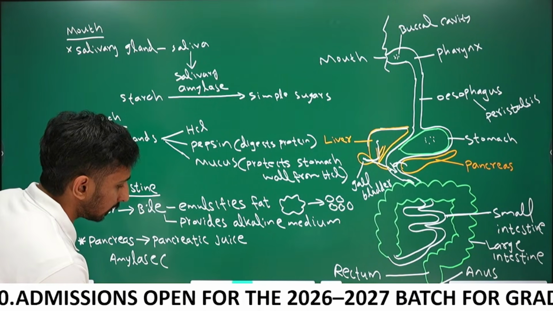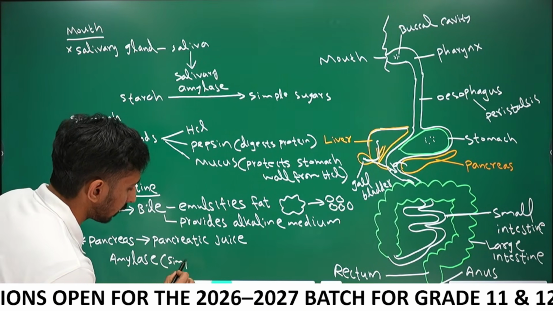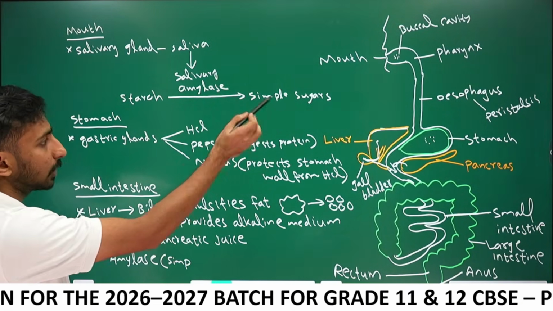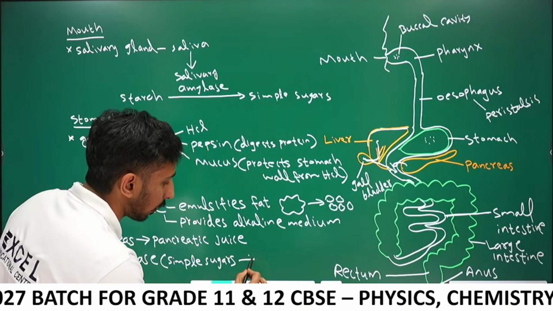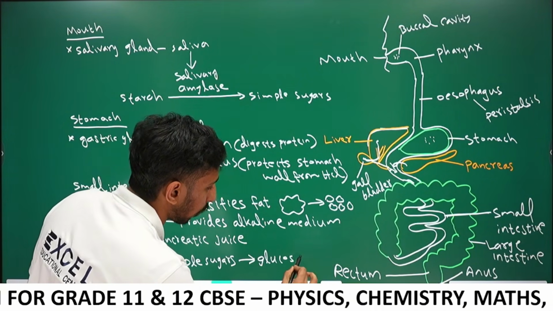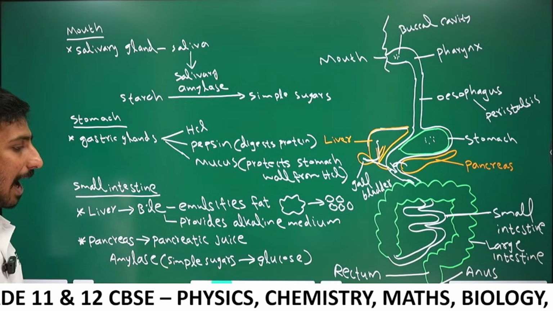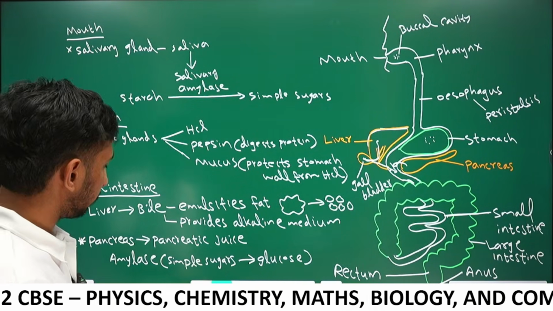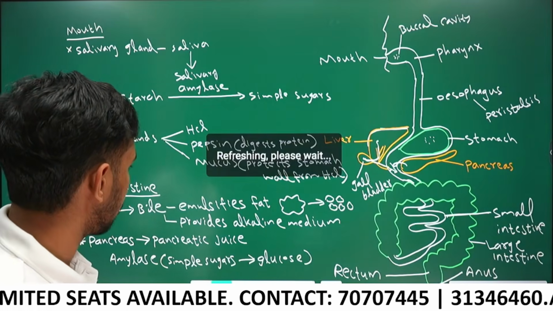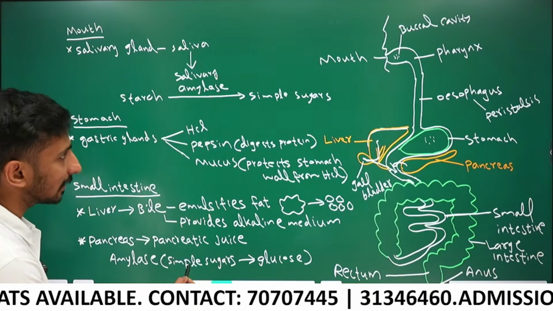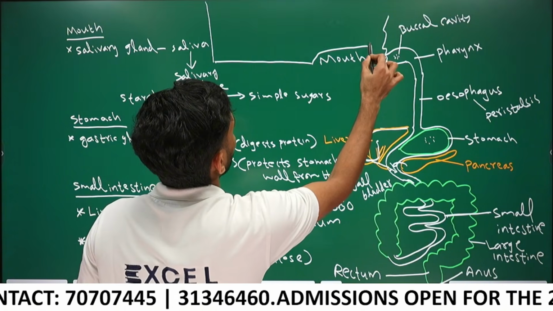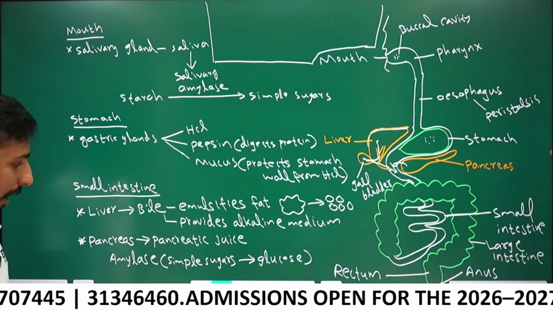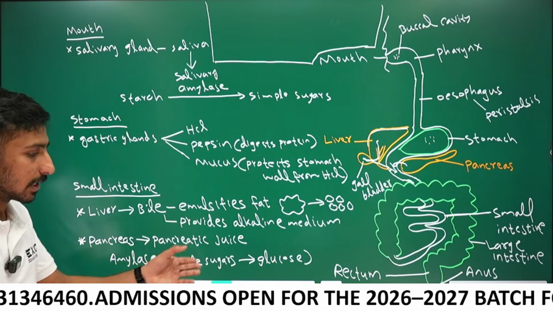Break down the simple sugars. See here, starch is converted into simple sugars, and those simple sugars are further broken into glucose by amylase. Other than that, there is no space here, so I will write the remaining in a column here. So, amylase action: simple sugars converted into glucose.